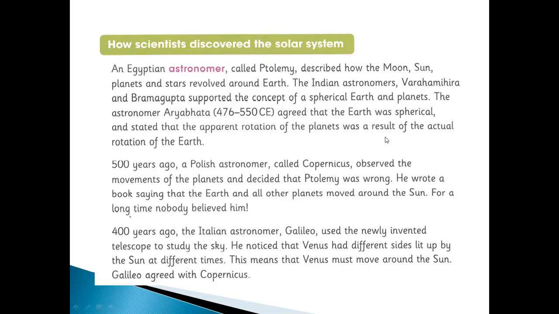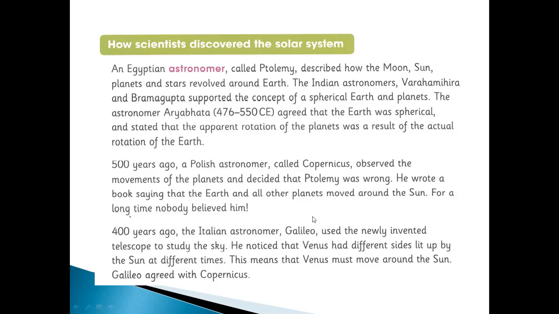So 500 years ago, a Polish astronomer called Copernicus observed the movement of the planets and decided that Ptolemy was wrong. He wrote a book saying that the Earth and all other planets move around the sun. First, they were thinking all these things moved around the Earth, but the new scientist said that the previous theory was wrong. Earth and all other planets are moving around the sun.